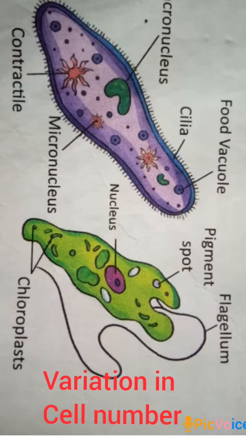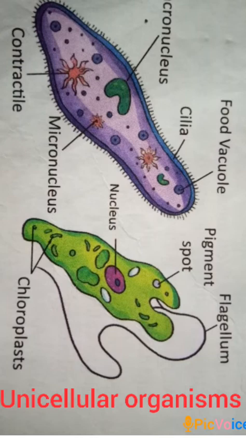Next we come to the variation in the number of cells. Based on the number of cells, the organisms can be classified into unicellular or multicellular organisms. So first of all, let's know about unicellular organisms. Uni means one and cellular means cell. Unicellular organisms are the ones which are made up of a single cell. All the functions of their body are performed by this single cell.